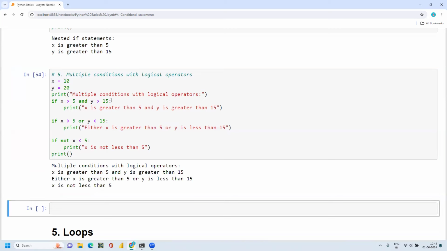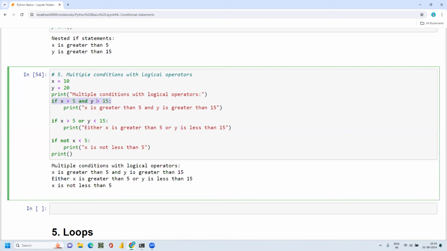Okay, so this is also satisfied because both the statements are correct. I'm able to print this, so that is why the system printed this. Out of these two statements, the first statement is correct and the second statement is incorrect. How? Since we are using the OR operator, any one of the conditions has to be true, and that is the reason why I'm able to print the second statement as well.